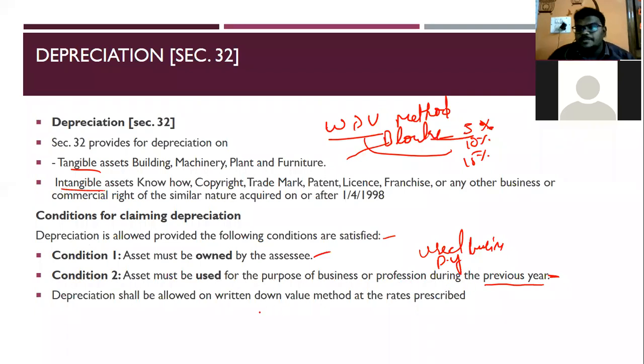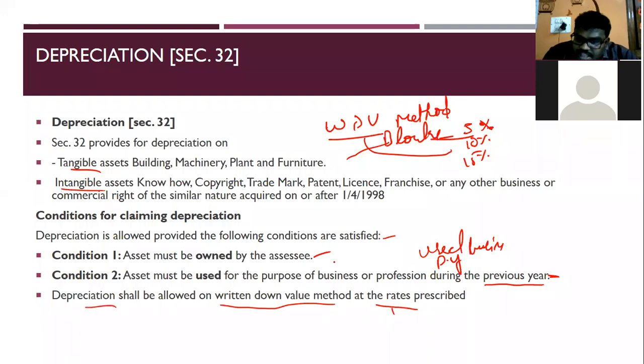Am I clear? Any doubts? No. Okay, fine. Depreciation shall be allowed on the written down value method. As I said, the depreciation will be allowed only if you are adopting the written down value method at the prescribed rate. That also is not your own rate. Their rate, whatever they have prescribed, that rate only will be allowed for the calculation of depreciation.